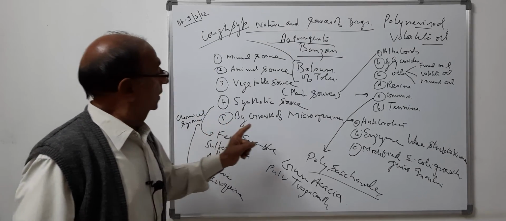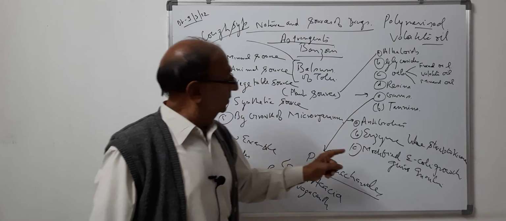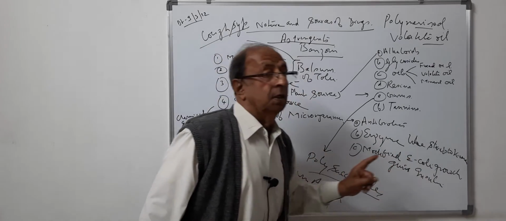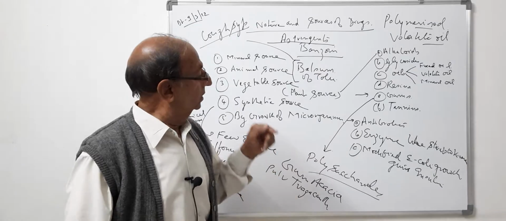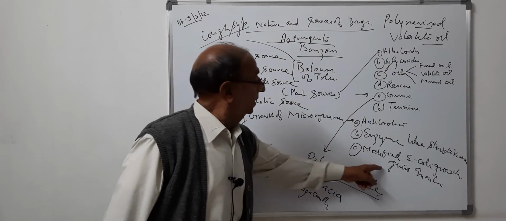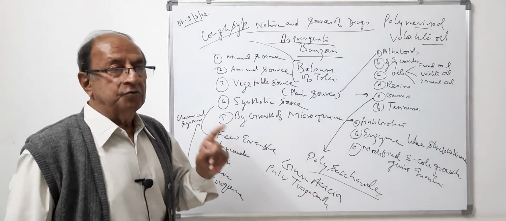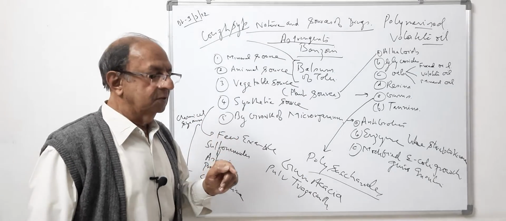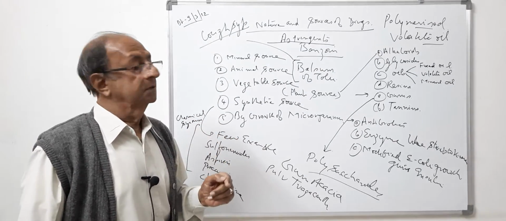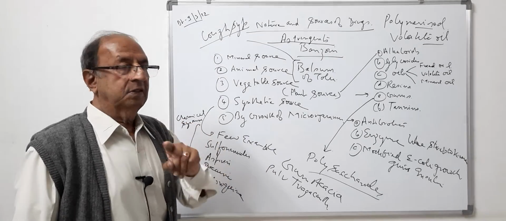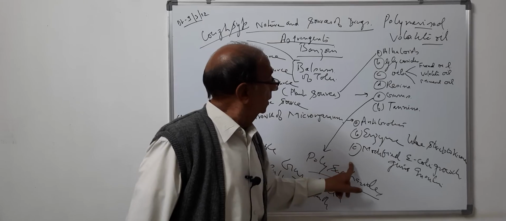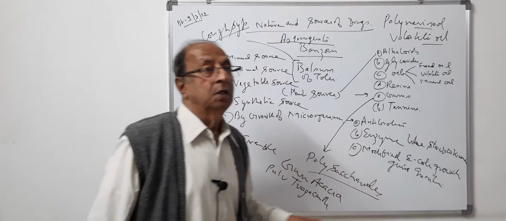Now the third component, which nowadays we are getting by modified E. coli growth. E. coli is grown in the media and we get insulin. Insulin is obtained from the pancreas of animals, mostly of pigs. Beta cells of the pancreas produce insulin. But now modified E. coli growth gives insulin.